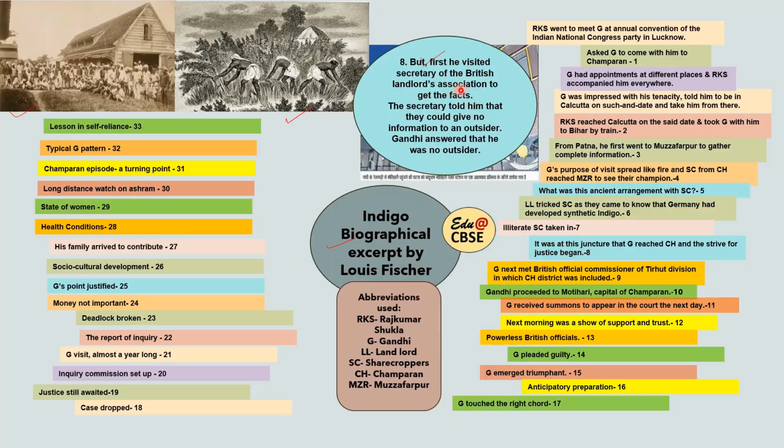So first, Gandhiji visited the secretary of the British Landlords Association to get the facts. You remember this in order? Where he went first? First to the Association of Landlords. The secretary told him that they could give no information to an outsider, but Gandhiji said that I am no outsider. Gandhiji wanted to do everything according to the law. Therefore, first he started to go to the officers and ask them what the problem is, what the case is, and how it could be solved. But from the Landlords Association he did not get any help.